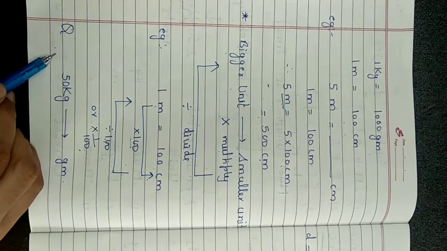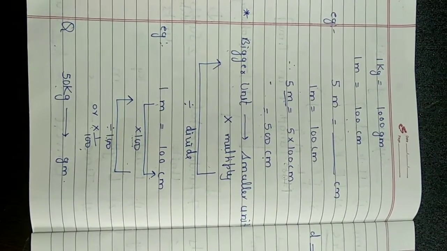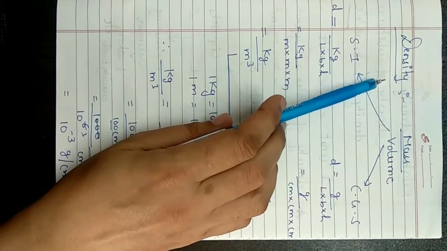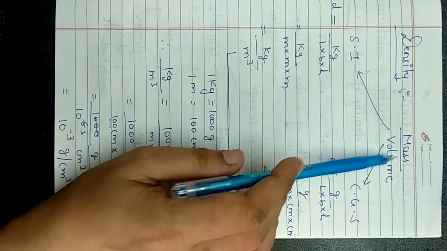This you need to solve on your own. 50 kg to grams, you have to convert this. Now the next is density. You have already done it in the previous class 7. So density, we know, is mass per unit volume.